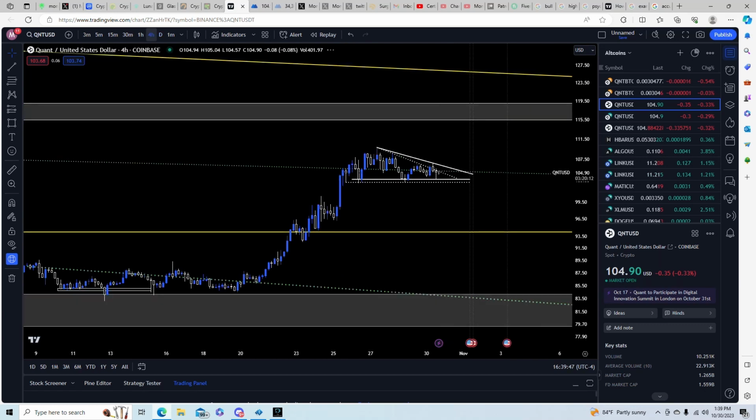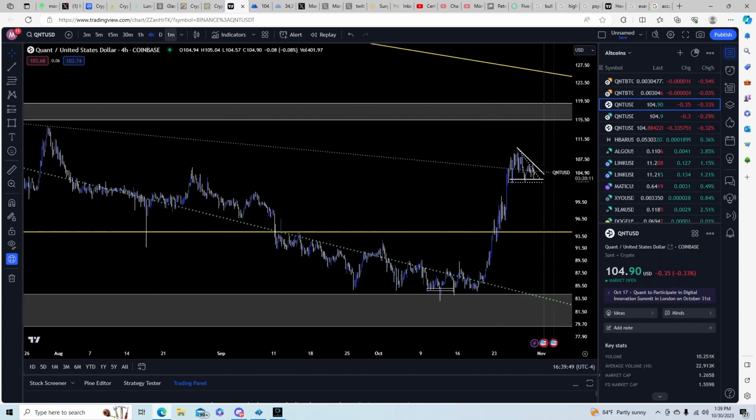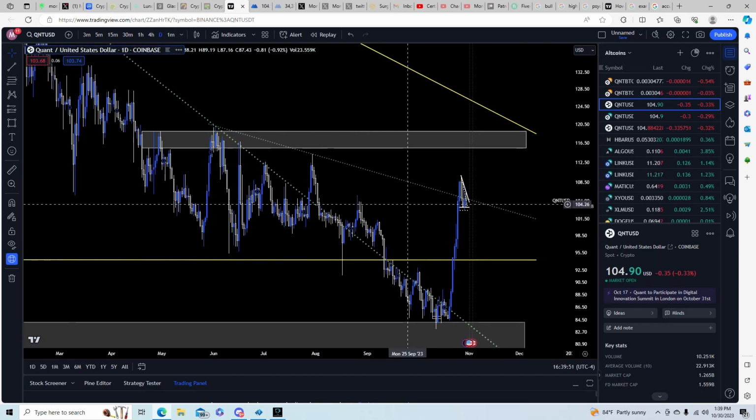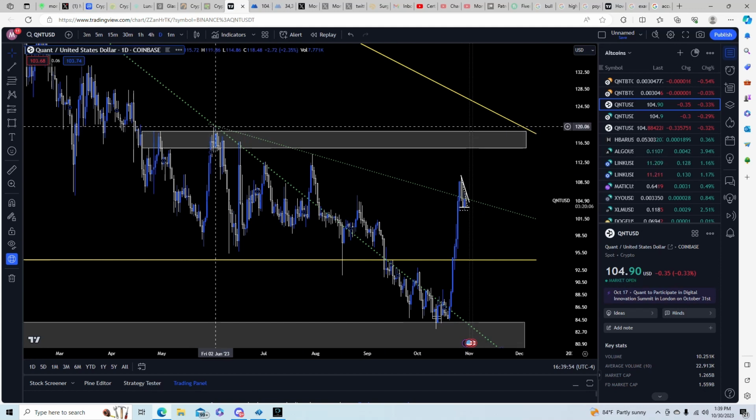Okay, so when we zoom in on this, we're fighting our second downtrend. Let me give you another clearer look at that. This one was basically the beginning of, not accumulation, let's say a parallel channel.